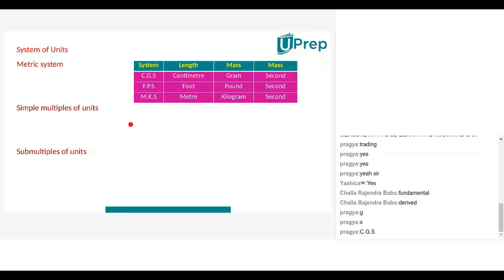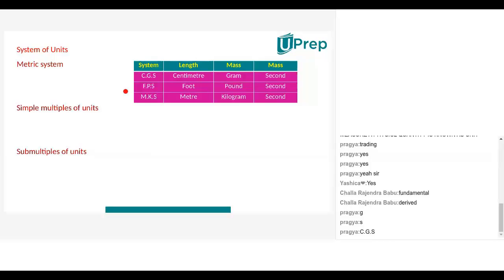Centimeter was used, meter is also used, but this FPS was not used in our India. FPS was used only particularly in what, Nana? England, Britain. But sir, I think FPS was also used because in time it also has second, right? Right, Nana. So the foot will be used here to measure length. As this system was proposed by British scientists, that's why it is called the British system also. It is particularly implemented in Britain.